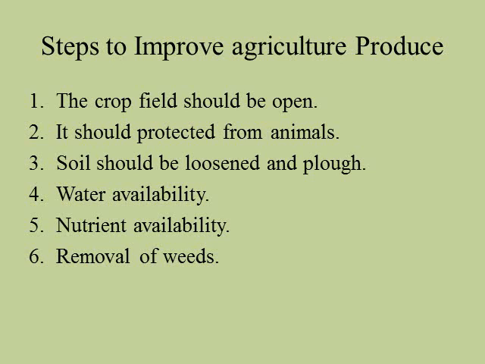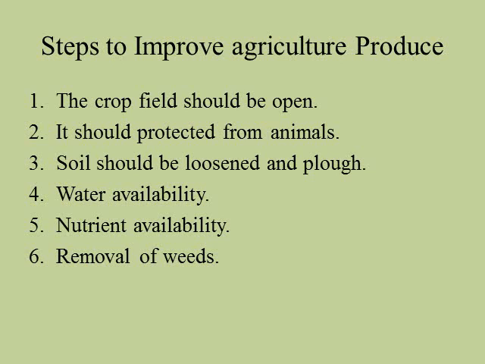Agriculture produce means the product which we get from the crop, that is from agriculture. If you want the food product to have better quality, then we have to improve the production of food by using certain agriculture practices. So let us study some of the agriculture practices that help to produce a good crop yield.